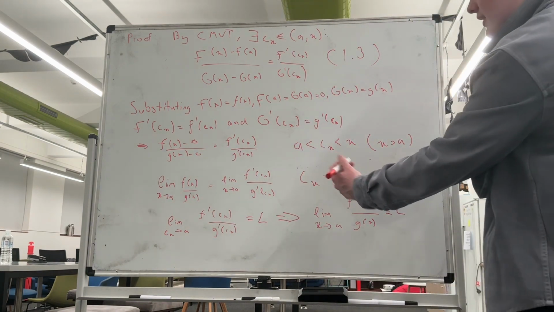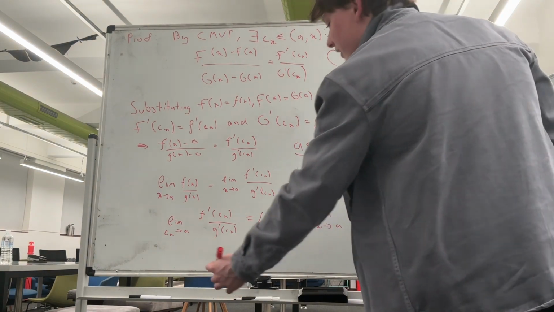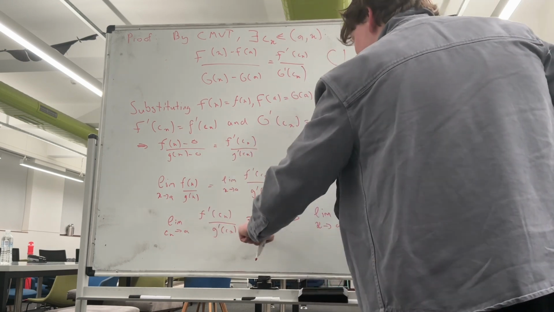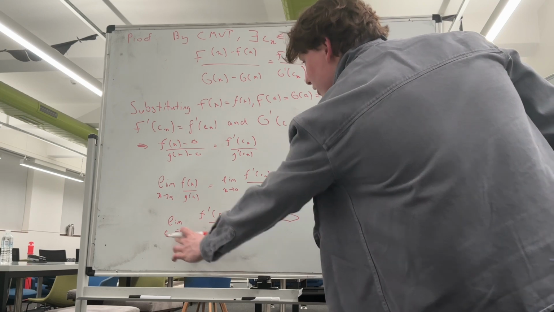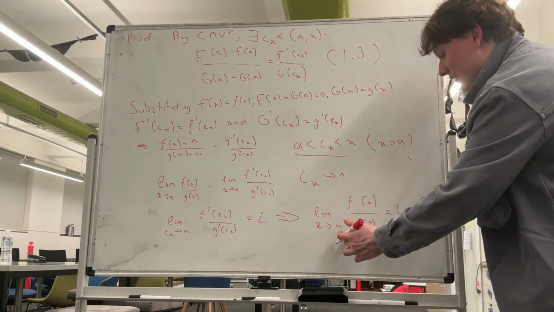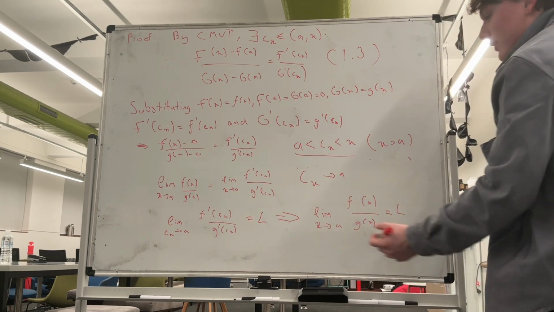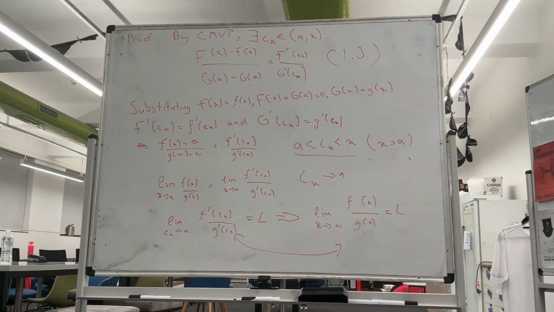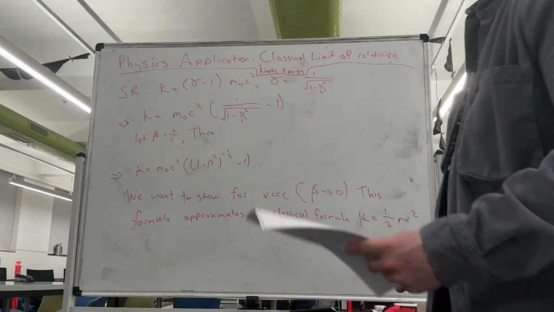Since c of x is approaching a, and because of this inequality here, it's actually equivalent to writing the limit as c of x approaches a of this, and this is going to be equal to L. Since this is equal to our original limit here, we find that the limit as x approaches a of f of x over g of x must also be equal to this L. So these limits are equal to each other, which is a very useful and handy result, as I will soon show.